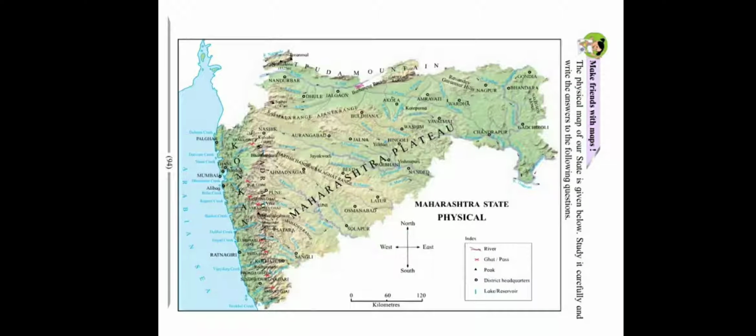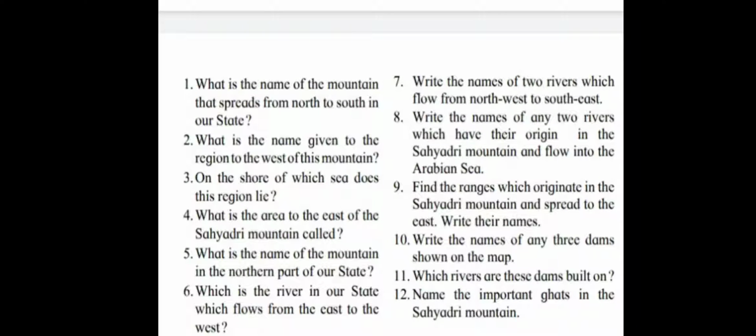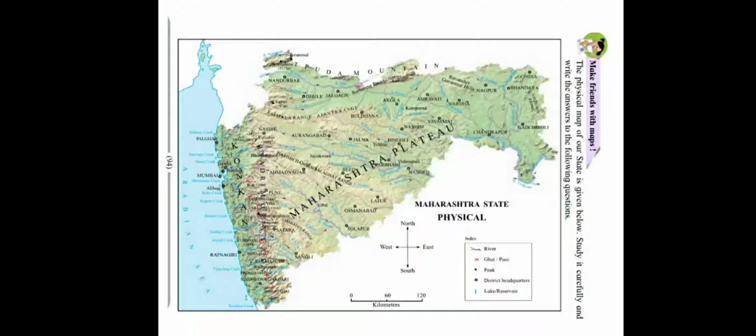Now here we can see our Maharashtra state once again. Some questions are given. First is, what is the name of the mountain that spreads from the north to the south in our state? The name of that mountain is Sahyadri mountain. Sahyadri mountain is spread from the north to the south. You can see in the map, Sahyadri mountain is spread from the north to the south.